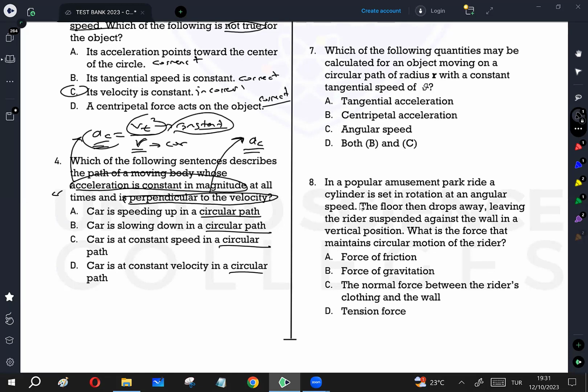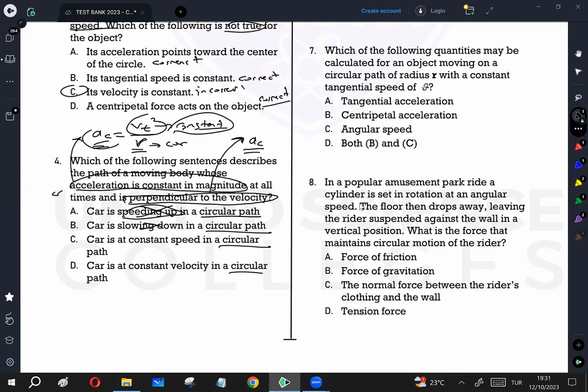The car is speeding up. No, speeding up causes an acceleration in T, so this is not the answer. The car is slowing down. No, it also causes an AT, so that's why it's not constant. Speed cannot be constant, slowing down or speeding up.